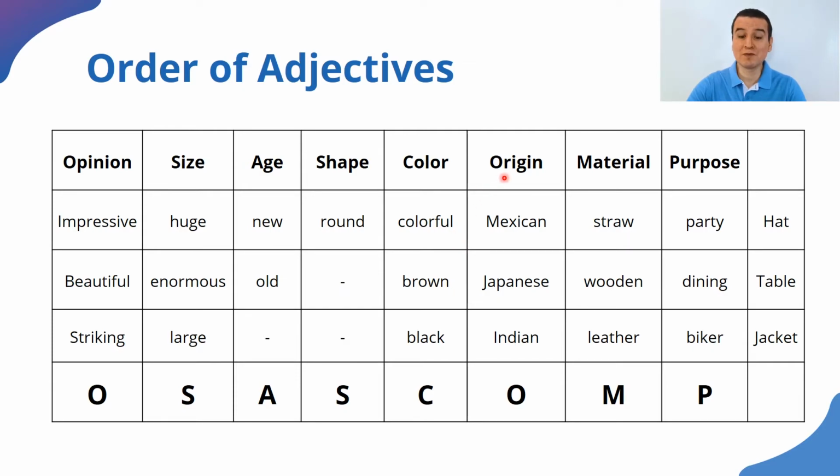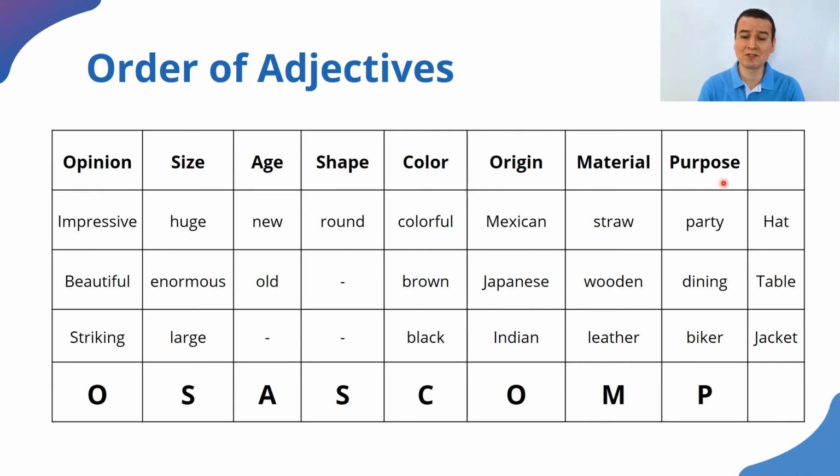Origin, so where it comes from: Mexican, Japanese, Indian, etc. Material: straw, metal, wooden, leather, silver, etc. All right? And finally, the most specific characteristic that we can have for an adjective is purpose, what it is used for. Sometimes that is part of the word.